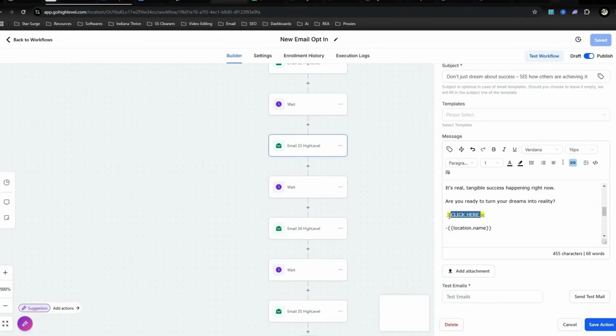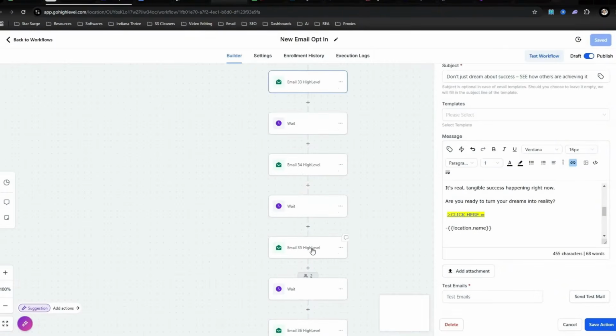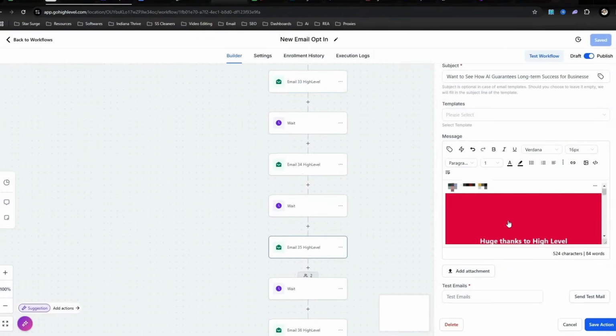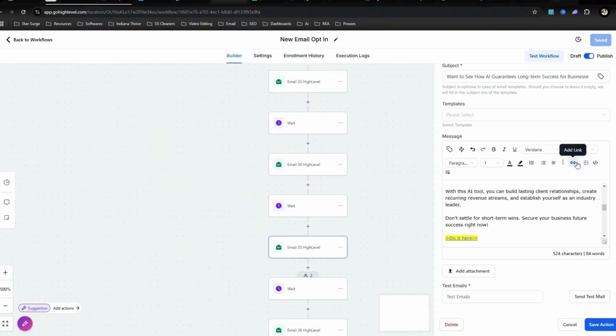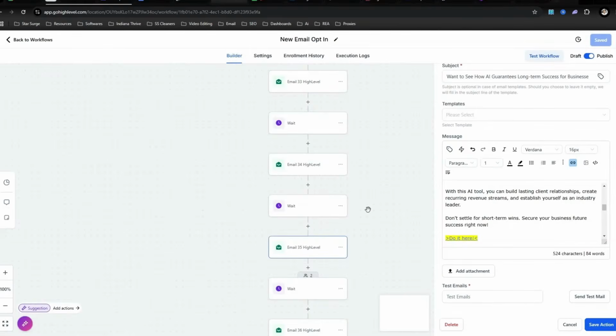So as you can see right here, this is highlighted. Then when you click right here, you see a custom value right here. There's no URL. Let's go to another one. You're going to see the same thing right here where it's clickable. Custom value right here.